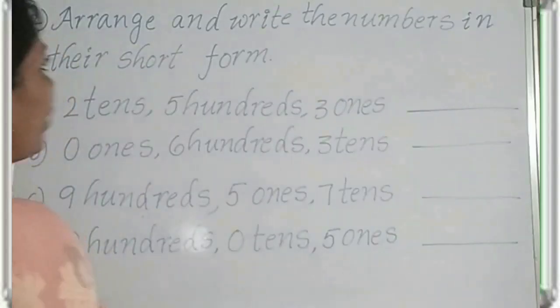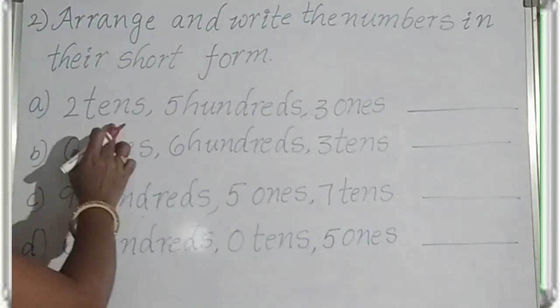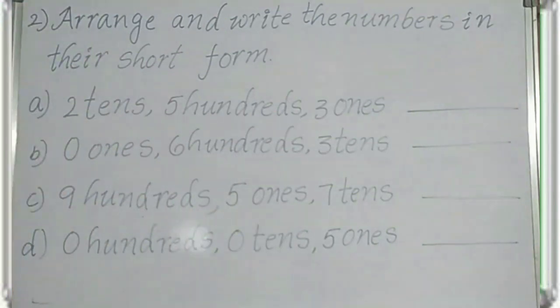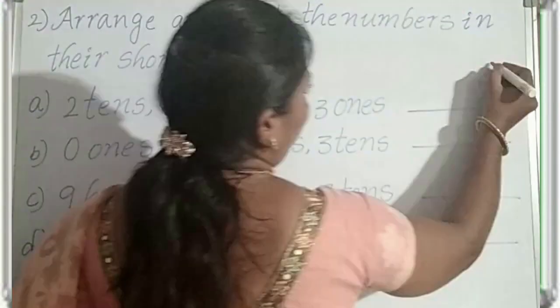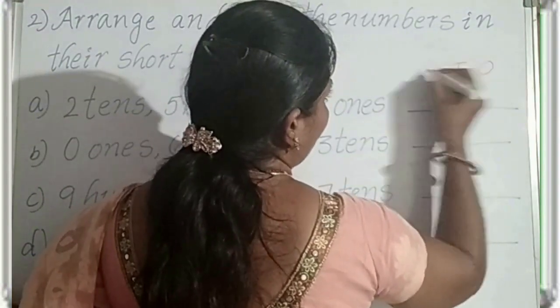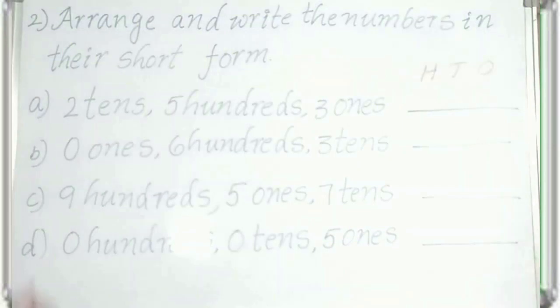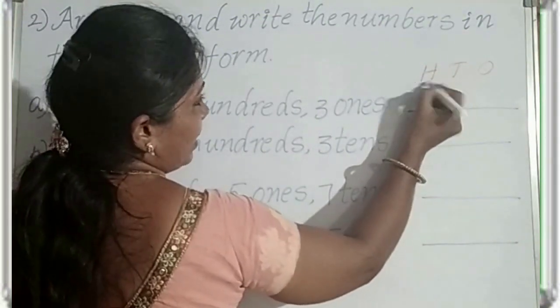Next, arrange and write the numbers in their short form. First, A: 2 tens, 5 hundreds, 3 ones. First, write the places: ones, tens, hundreds. The highest place is hundreds.